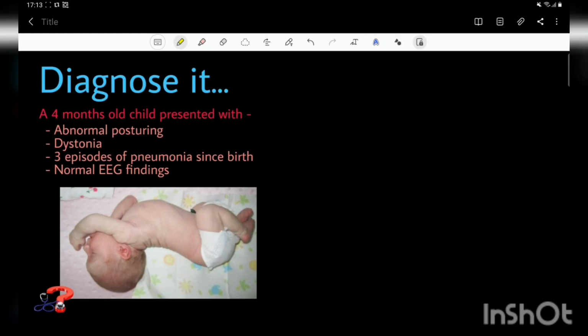Today we have a case from the pediatrics department, and it is quite a common misdiagnosis that usually happens with a child of this age with these kinds of symptoms. So this is a 4-month-old child who presented with abnormal posturing.